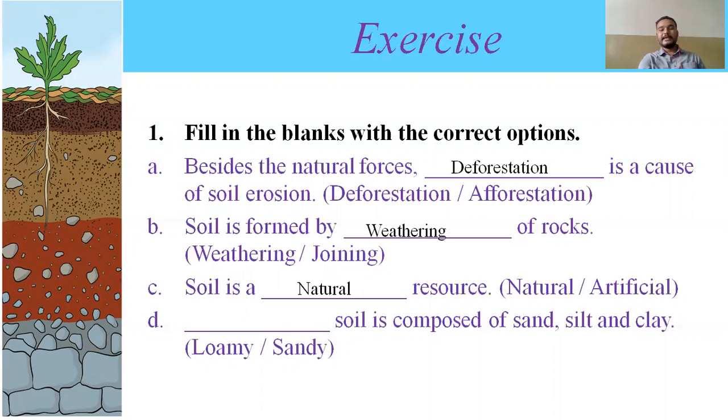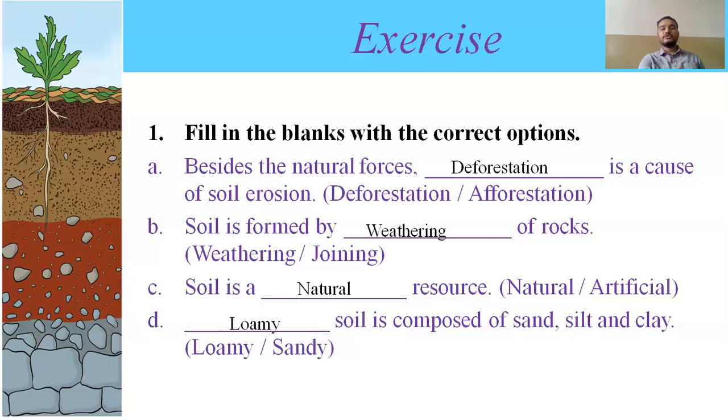Okay, now fourth one, dash dash soil is composed of soil, sand, silt and clay. So in which soil is sand also present, silt is also present and clay is also present? Silt means small pieces of rocks, and clay is like the clay we know. Which soil contains all of them? Sandy soil? Sandy soil means small pieces of rocks. No. So which one will be the correct one? Loamy will be the correct option. Remember the spelling also. Loamy. Got it? So this was our first question. You have to write it down in your notebook also, with a pencil.